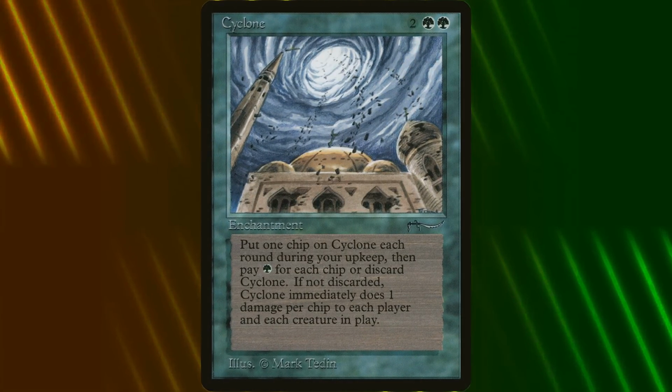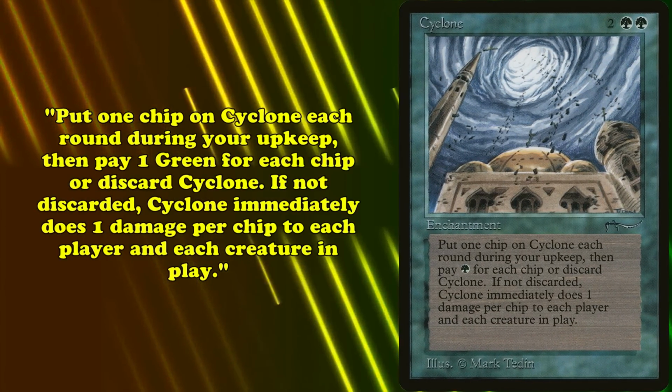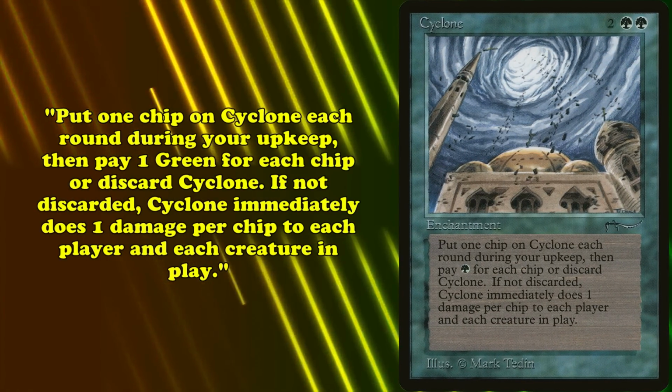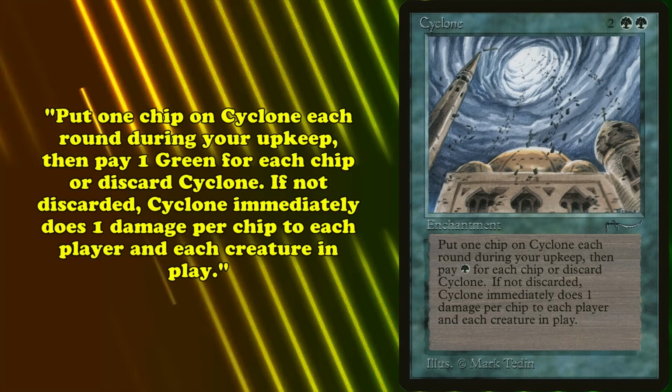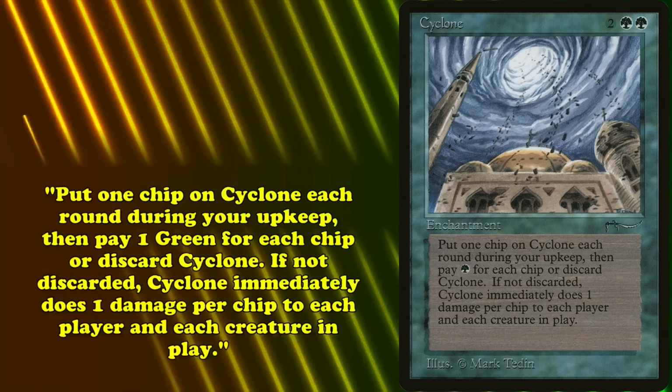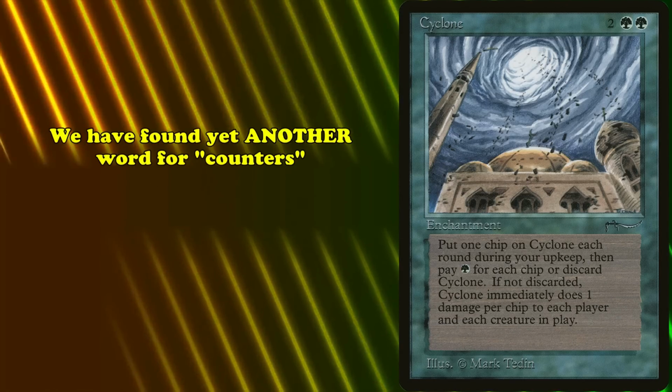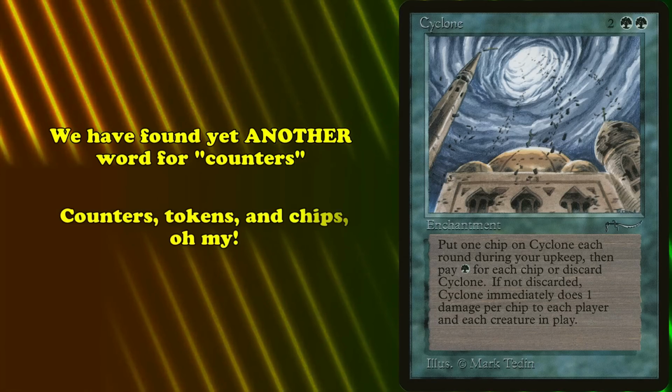The original text for this card was, "Put 1 chip on Cyclone during your upkeep. Then pay 1 green for each chip or discard Cyclone. If not discarded, Cyclone immediately deals 1 damage per chip to each player and each creature in play." The main thing worth bringing up here is that we have found a card that decided to refer to counters by yet another different name. First counters, then tokens, and now chips.